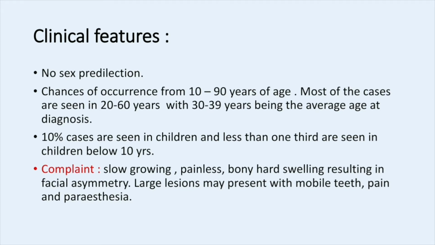In that too, 30 to 40 years is the average age for the diagnosis of ameloblastoma. And generally in children we will see the least reported cases. These are up to 10%, and it is much less than 10% in children below 10 years of age.